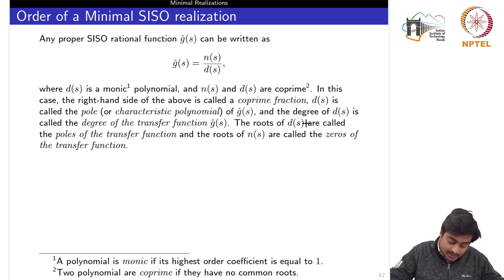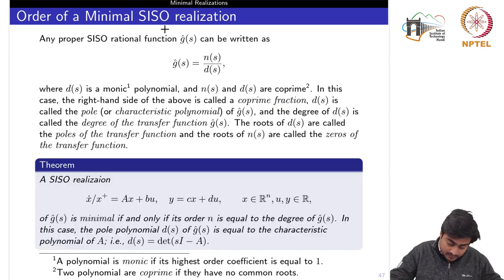The roots of D(s) are called the poles of the transfer function, and the roots of N(s) are called the zeros of the transfer function, which we know already. So the main important aspect to look at here is the degree of D(s), or the degree of the transfer function. In the next result we will connect the degree of the transfer function G hat with the minimal realization.